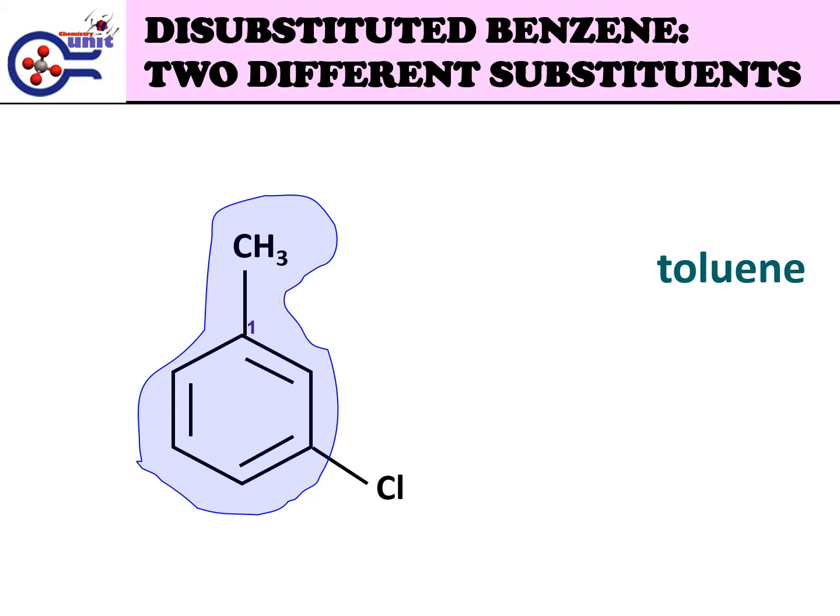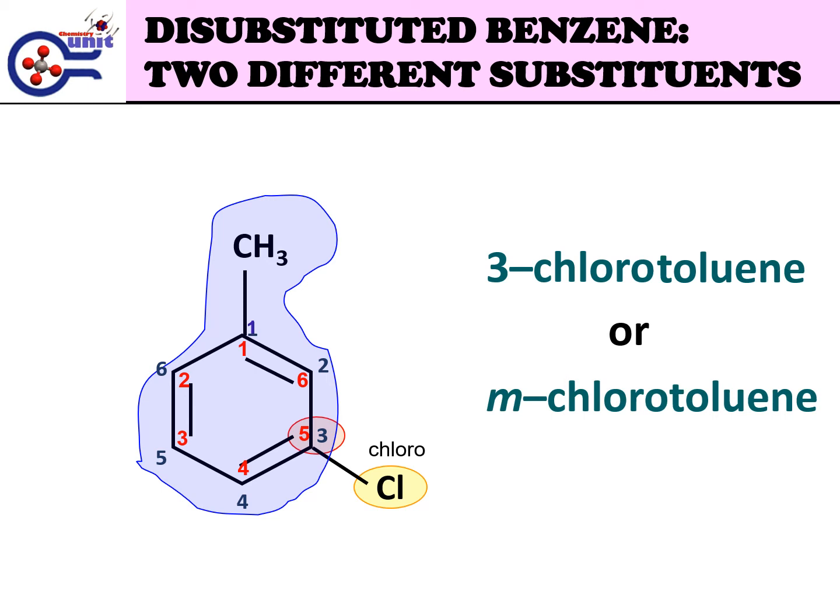Another substituent is Cl, whose name is chloro. When writing the numbers for the benzene ring, clockwise 1 to 6 and anti-clockwise 1 to 6, the position of carbon for chloro must have the lower number, so between number 3 and 5, 3 is selected as the position of carbon for chloro. The name for this structure is 3-chlorotoluene or metachlorotoluene.